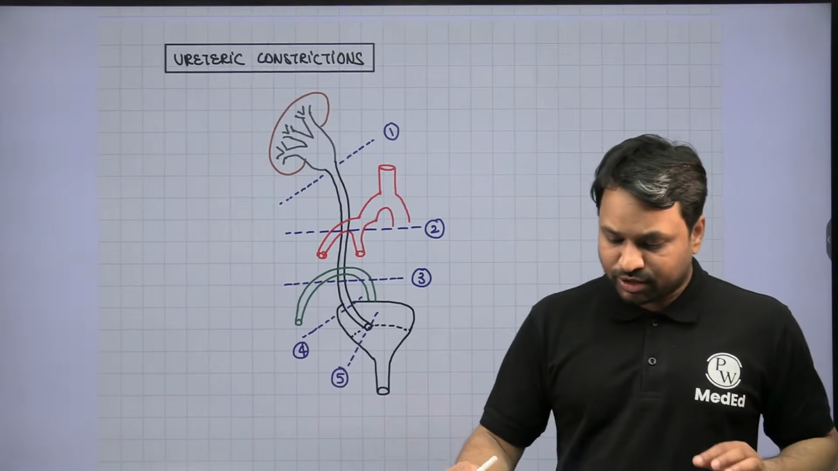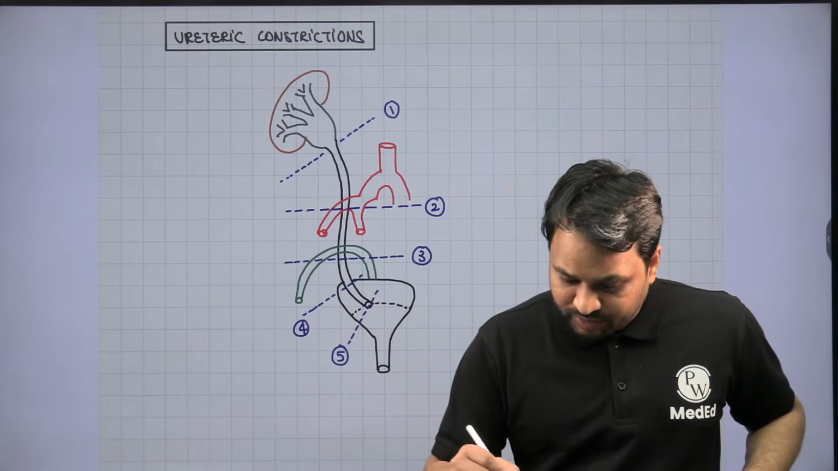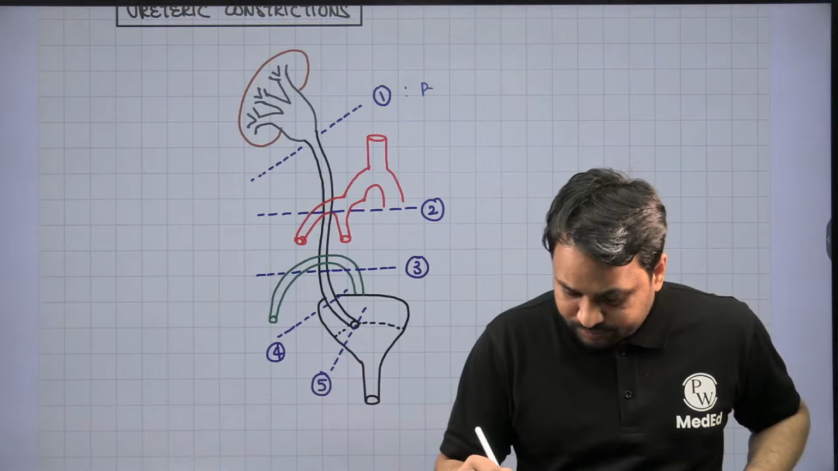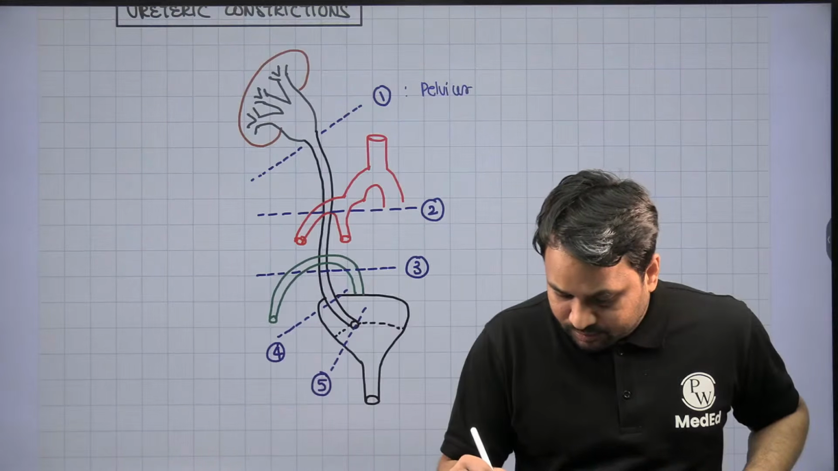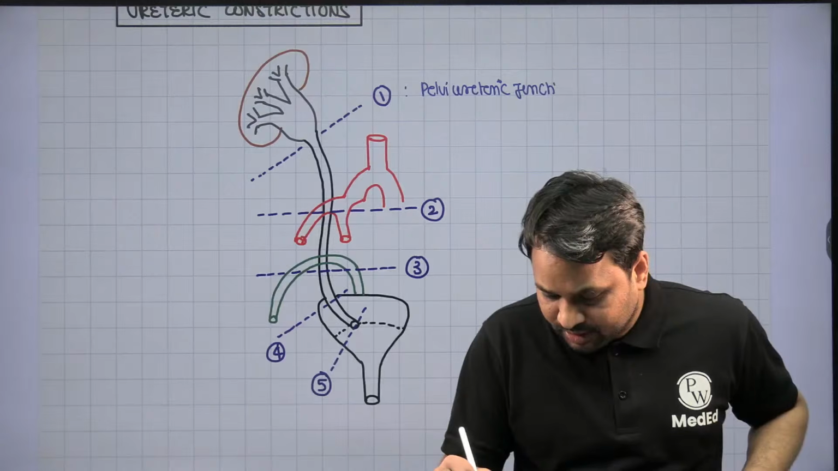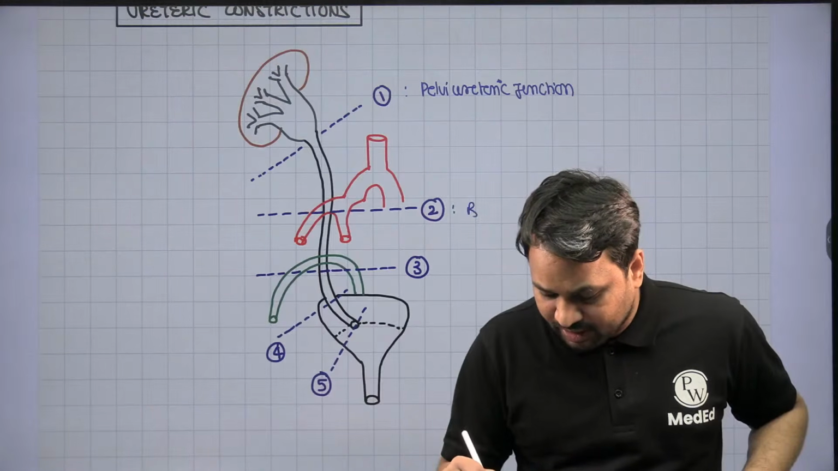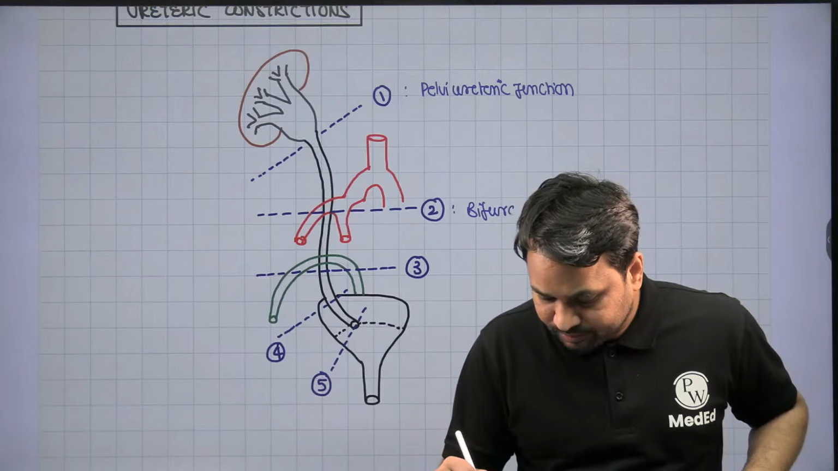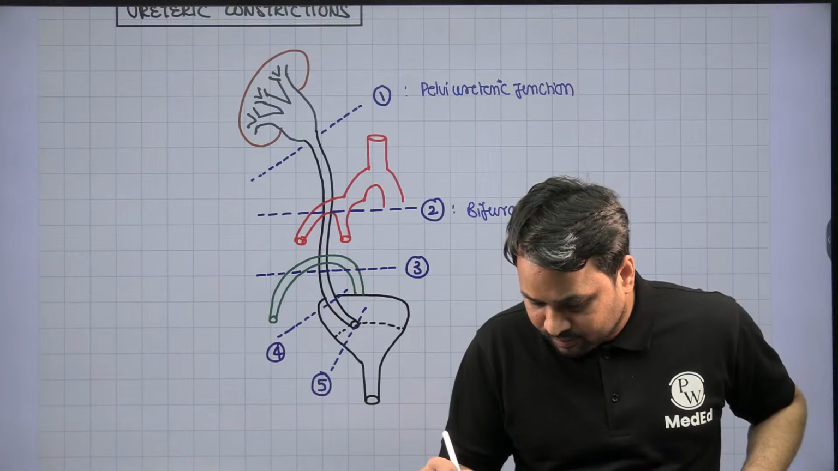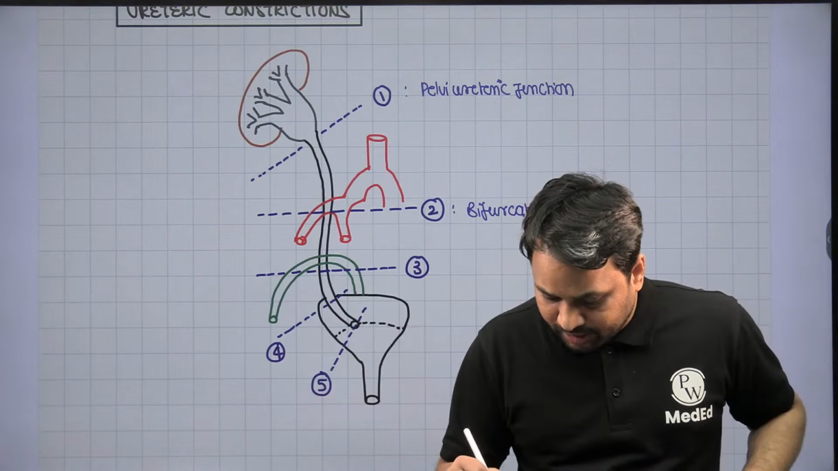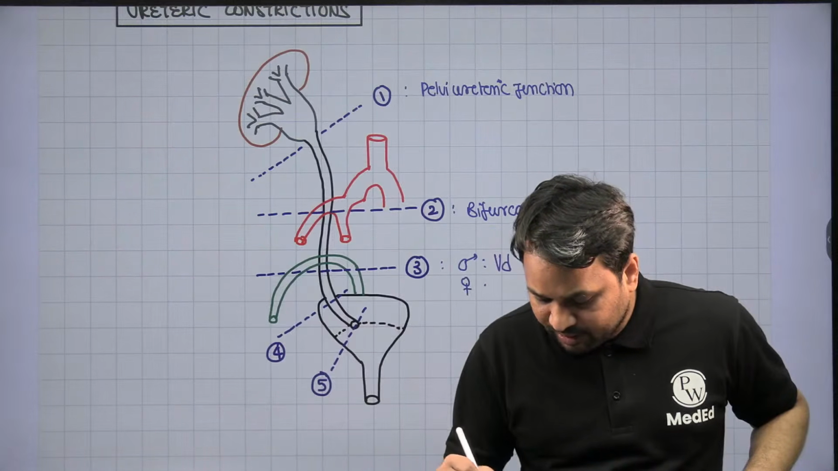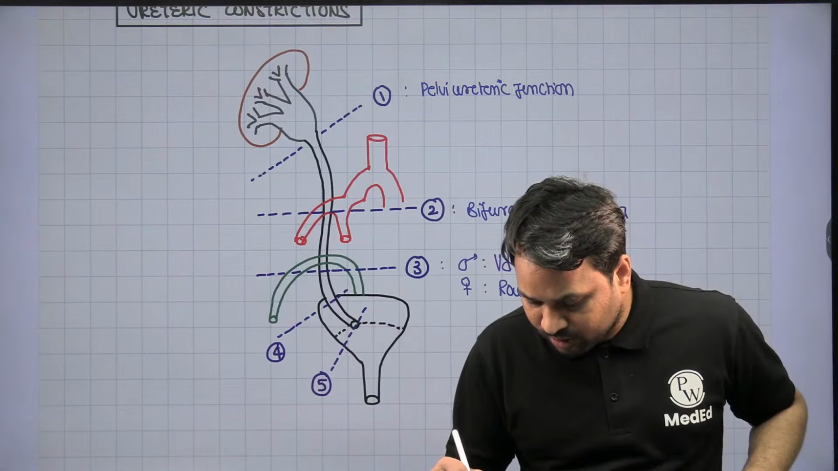Now, what are the constrictions or narrowings that you have? The first is at the pelvic-ureteric junction. The second is the bifurcation of the iliac vessels. Third, for males, we call it the vas deferens, and for females, it is going to be the round ligament.